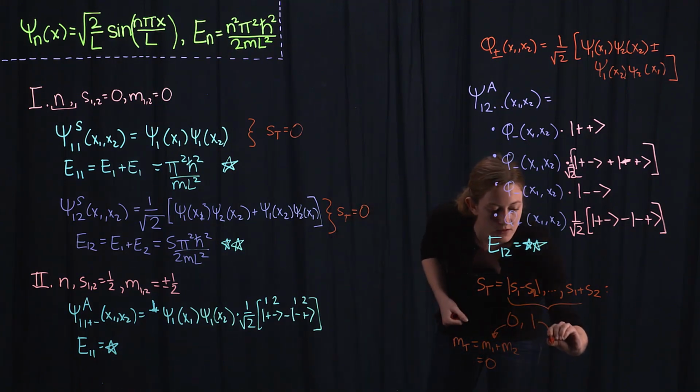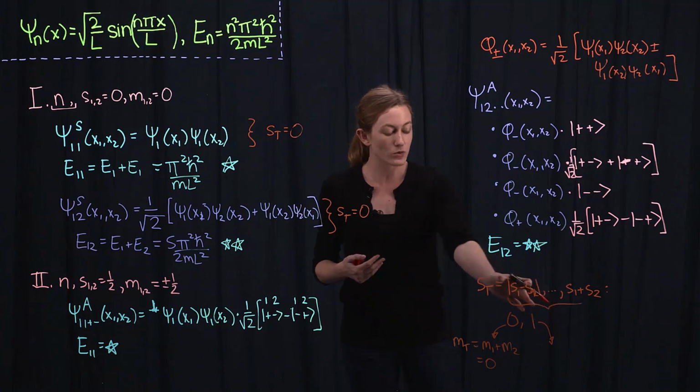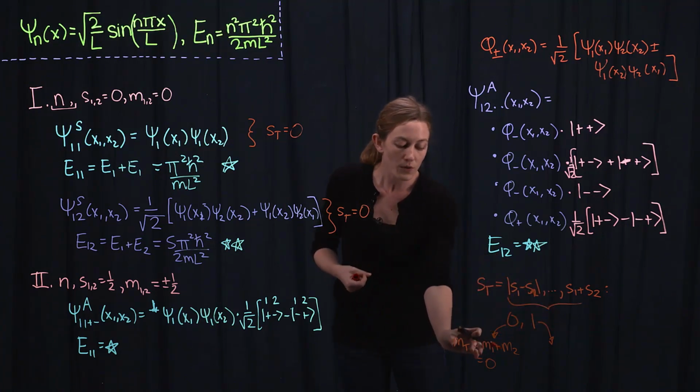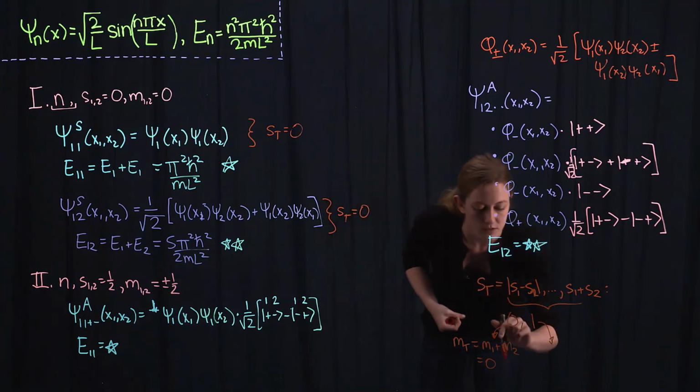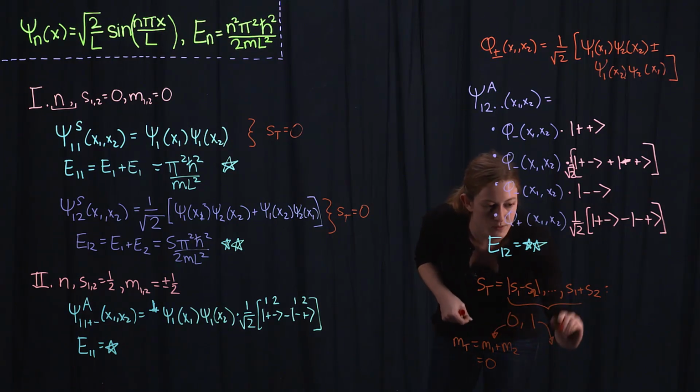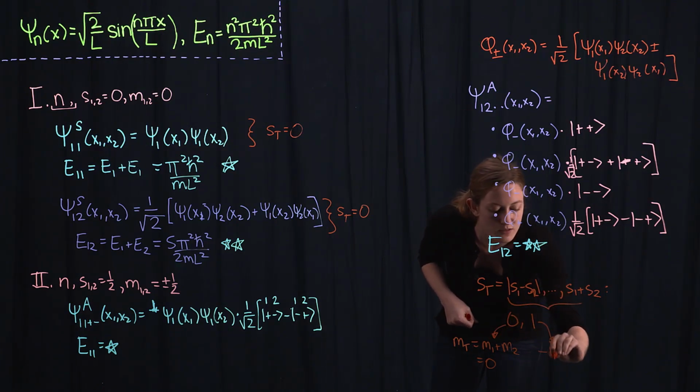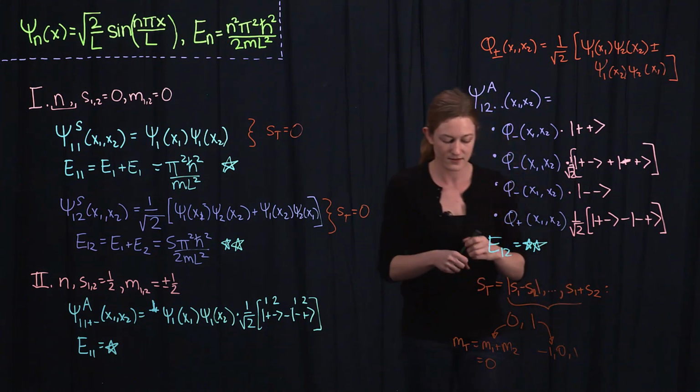And for the total spin equals 1 case, this total magnetic spin quantum number equals m1 plus m2 has the possibility of being -1, 0, or 1.